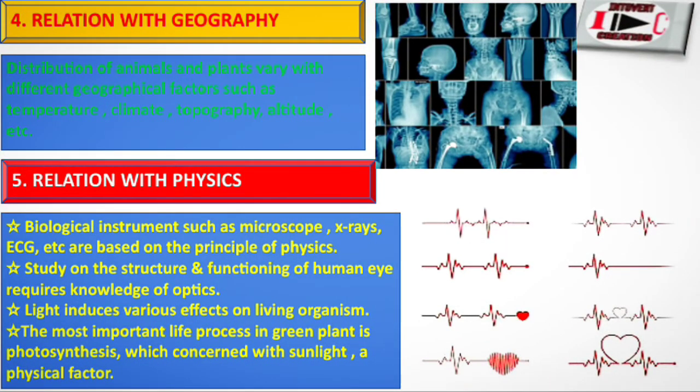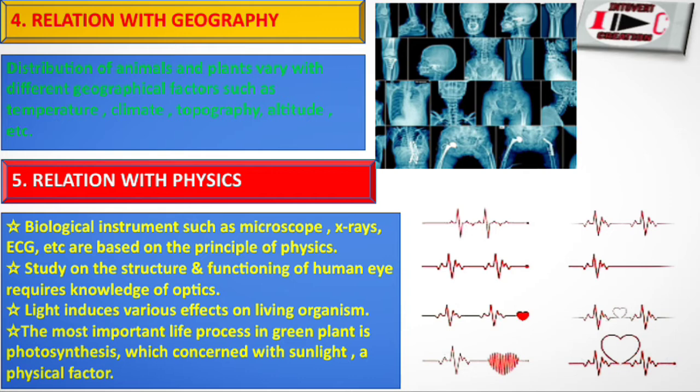Okay, study of the structure and functioning of the human eye requires knowledge of optics. You also studied optics in physics of class 11, and you know that. Light induces various effects on living organisms. The most important life process in a green plant is photosynthesis, which is concerned with sunlight, a physical factor.